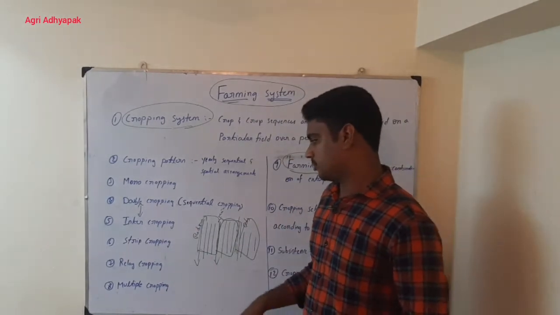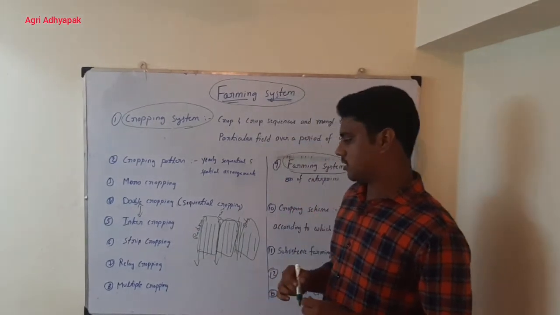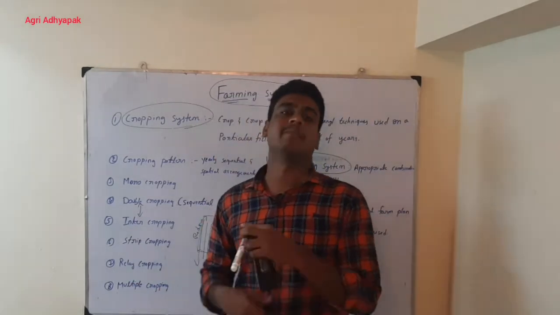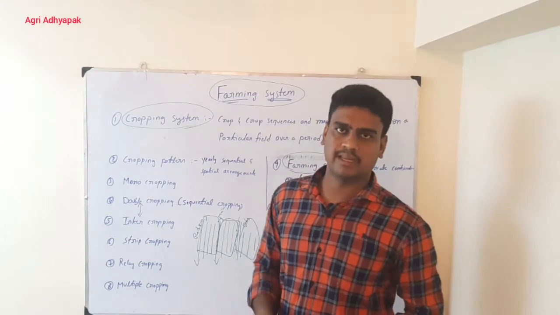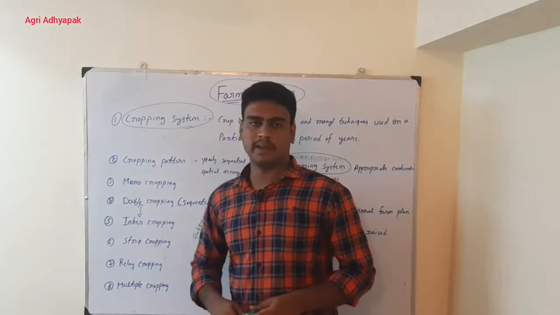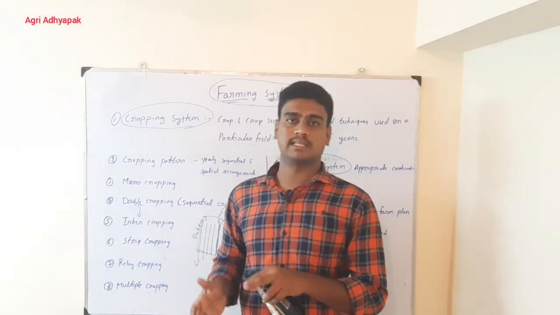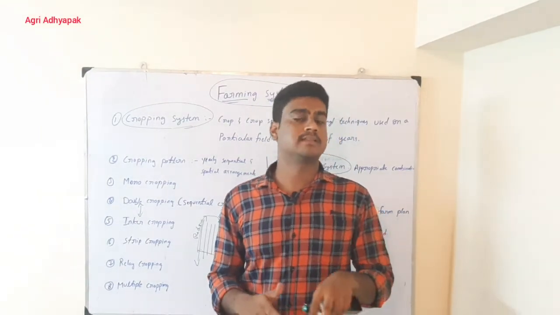So this is all about strip cropping. The next one is relay cropping. The term itself shows that relay means depending on someone, relying on someone. Relay cropping means that before harvesting the first crop, if we sow the second crop in the same field, that is called relay cropping.